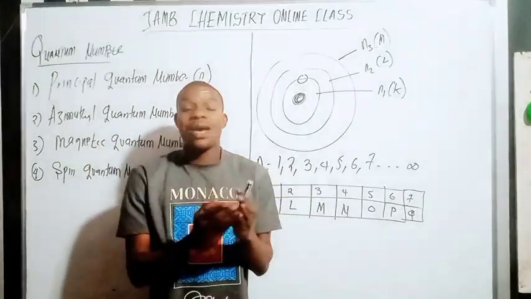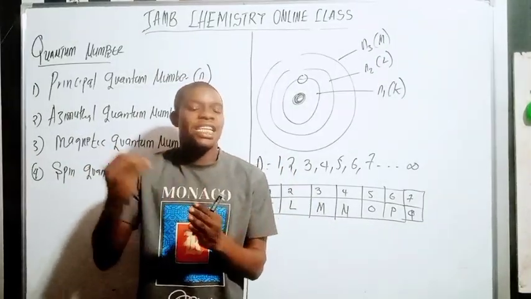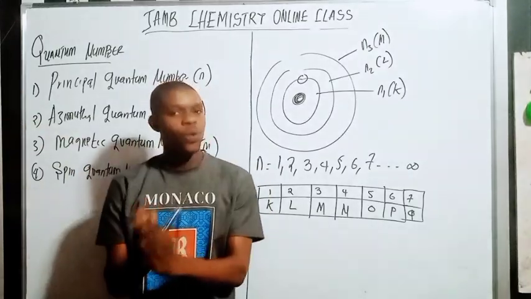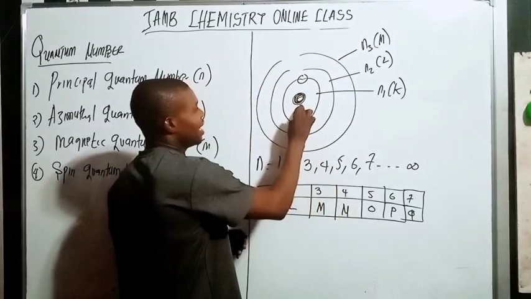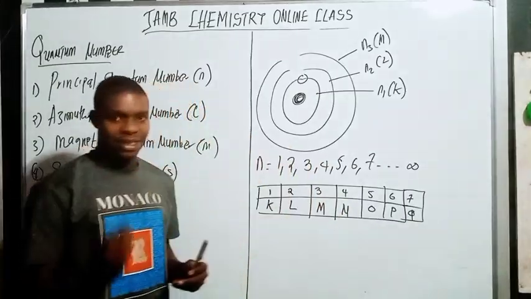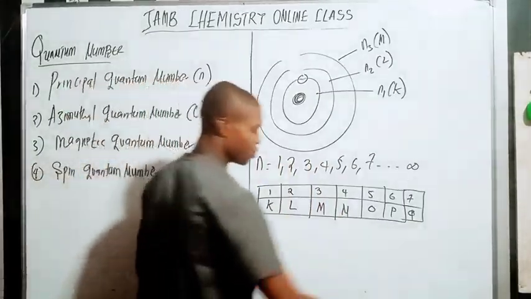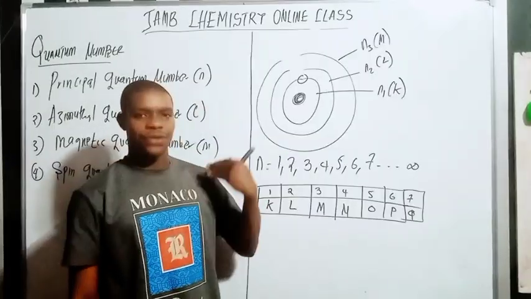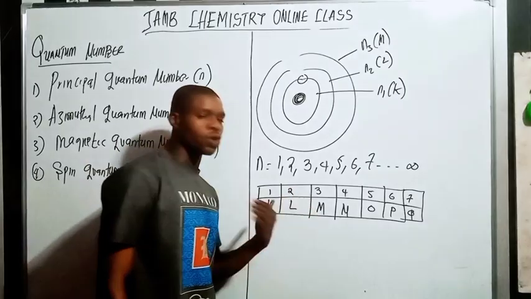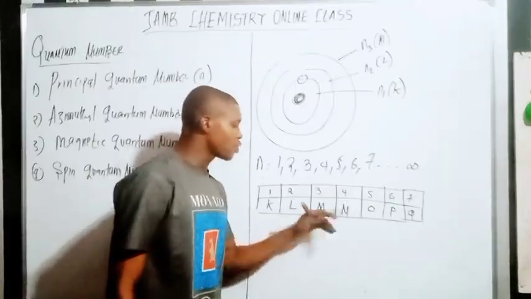Now it just asks you what is the maximum number of electrons which each energy level can accommodate. They never ask that question in your exam. The maximum number of electrons which each of these energy levels can accommodate. Because the first energy level has its own number of electrons, the second energy level has its own number of electrons, the third has its own number of electrons.